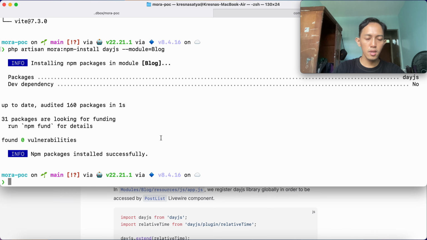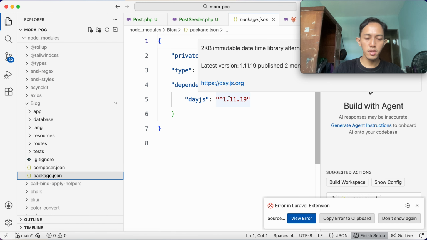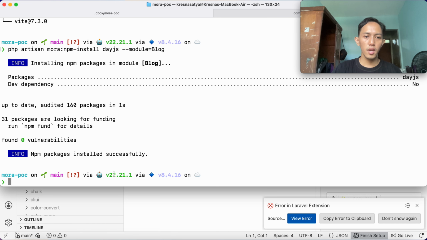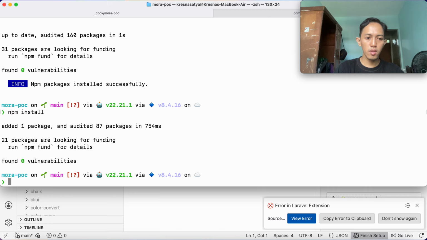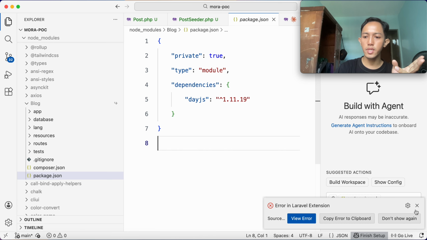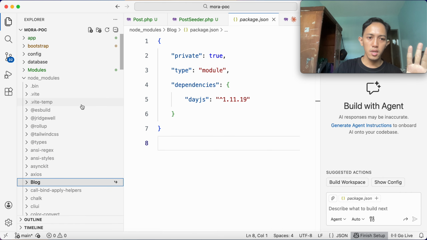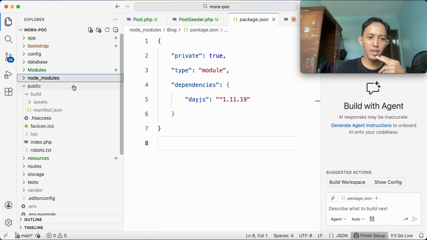Okay, and then if I check, yeah, we already add dependencies. And then we need to run npm install again, and we check again npm list. You will see this one, day.js is already attached in the block module. So we can use day.js inside the block modules without polluting the whole Laravel project with day.js. So this is just an example.